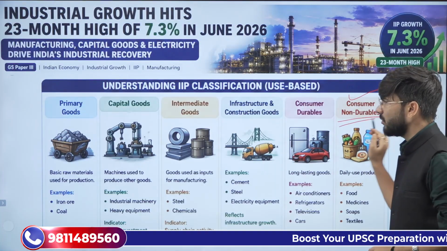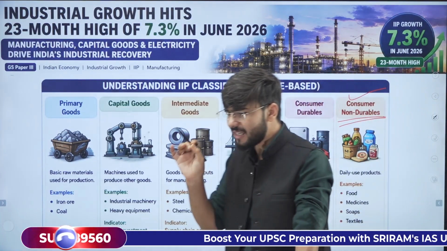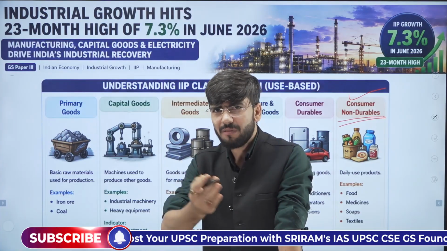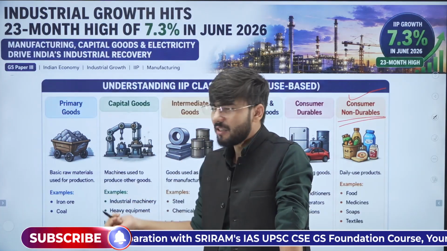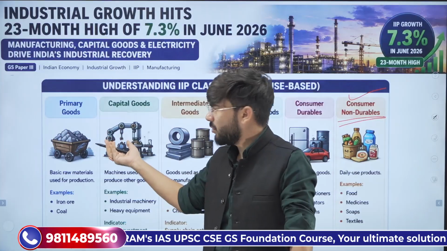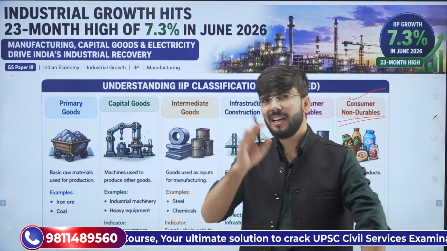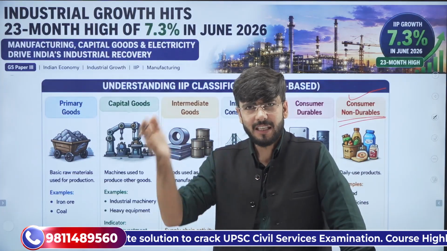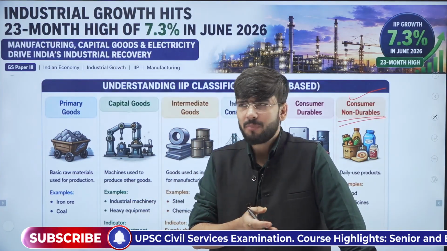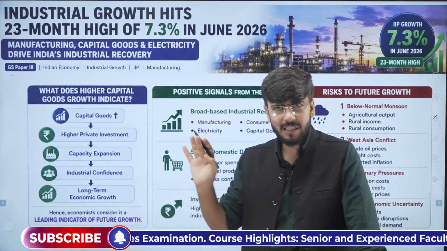Understood till now? These are some of the sub-sectors which are used across different countries when they measure the index of industrial production. Usually in the USA, primary goods and capital goods are followed, or in the UAE. Different areas have different classifications of the index of industrial production. So that is what was discussed in the article.